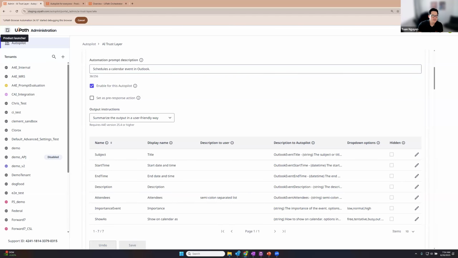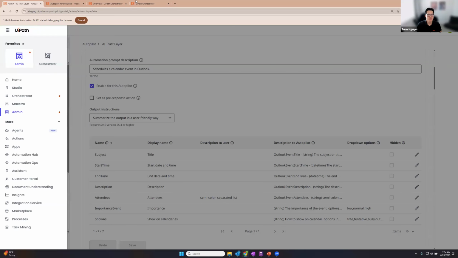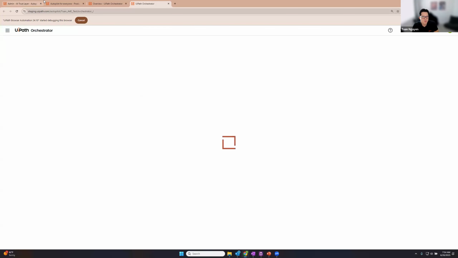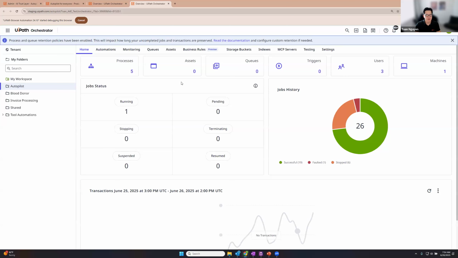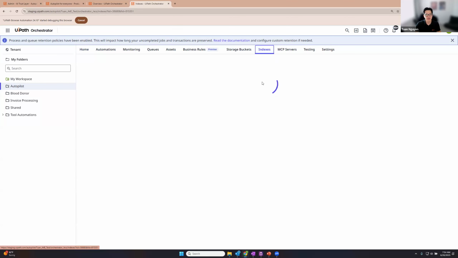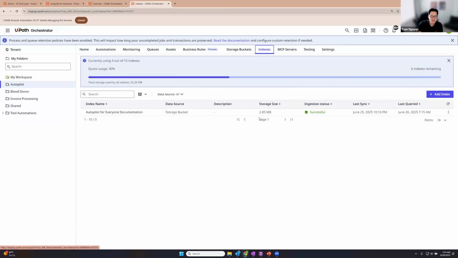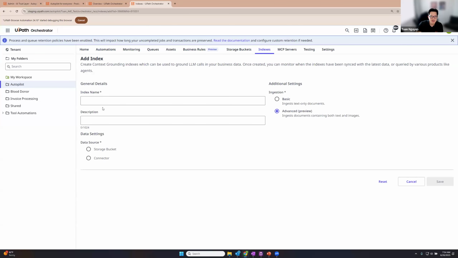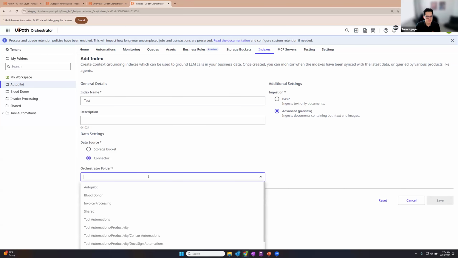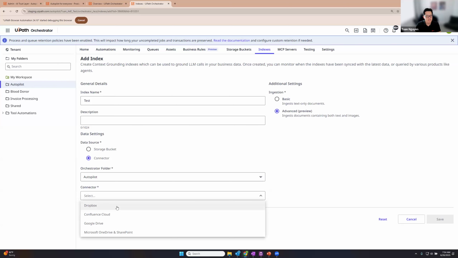It's a good question. If you go into Orchestrator, it'll show you how you create a context grounding index. The way most people I see utilize it is through storage buckets, which are an instance in time, but they're working on integrating additional data sources. If you add an index, you can create an index name. You can choose a storage bucket or a connector, and in the connection I would have to set it up. The ones they support right now are Dropbox, Confluence, Google Drive, OneDrive, and SharePoint. I believe they're working on other things like Confluence through Atlassian, as well as Jira.